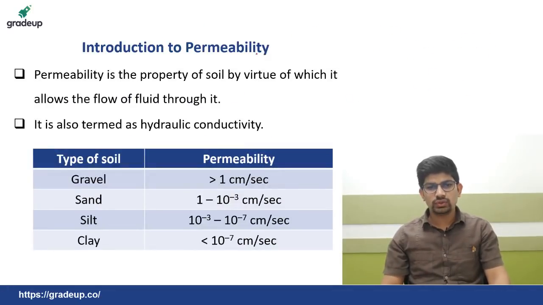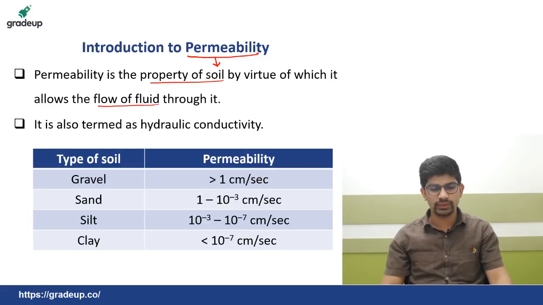So, introduction to permeability. Now first of all, what is permeability? The definition is very important. Permeability is the property of soil by virtue of which it allows the flow of fluid. Generally the fluid is water in the soil. So it is this property by which the water is flowing through the soil. That is permeability.